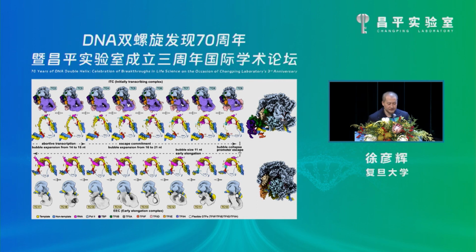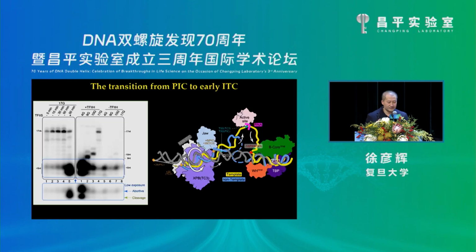In the EEC complex, the GTFs dissociate from both upstream and downstream promoter regions, and the transcription bubble remains at 11 nucleotides. A sharp transition occurs from TC9 to TC10. We call it the ITC to EEC transition, involving the sharp bubble collapse and the GTF dissociation. An in vitro assay showed that in the absence of TF2H, the generation of RNA largely decreased, indicating a critical role of TF2H in initiation.